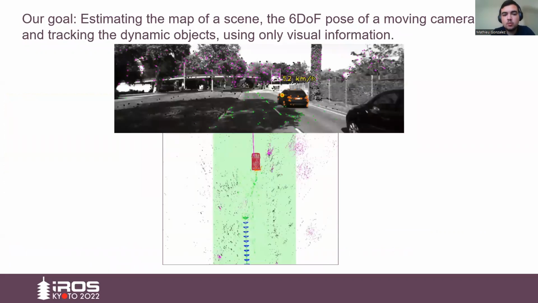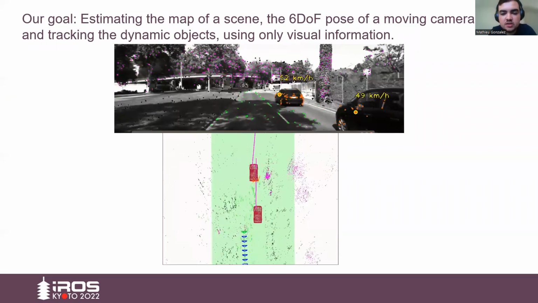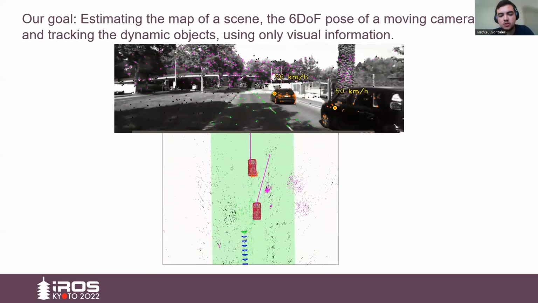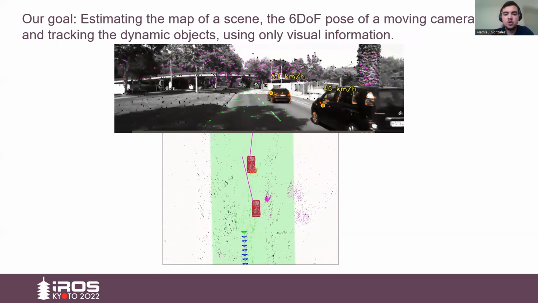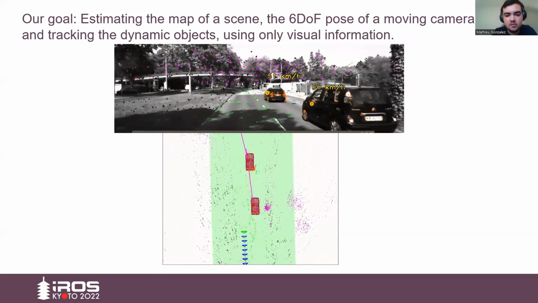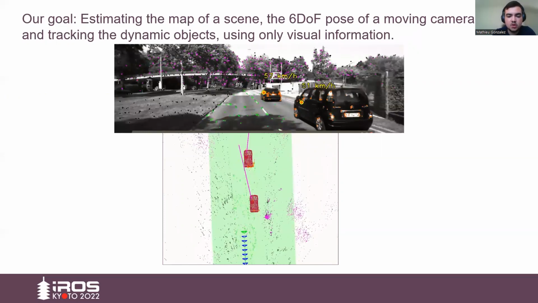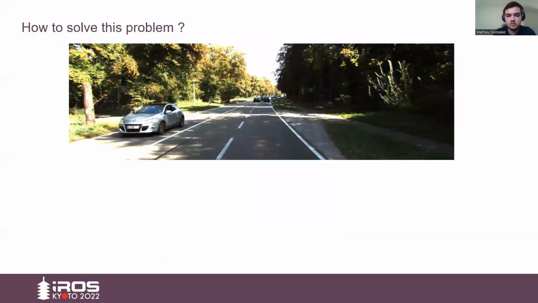So in this paper, we propose TwistSLAM, which can estimate the map of a scene and the six-degree-of-freedom pose of a moving camera similarly to a classical SLAM system, but can do so in dynamic scenes, and can also track dynamic or potentially dynamic objects in the scene using only visual information. We can see here that we are able to track the cars, estimate their speed, and update their pose in the map below.